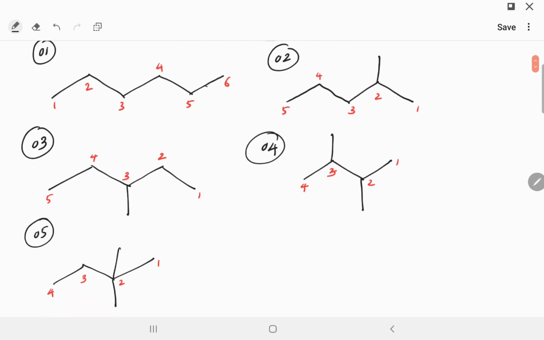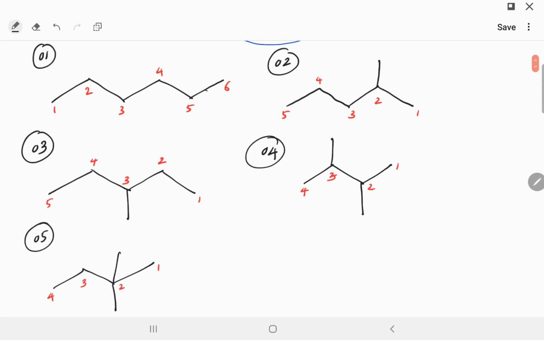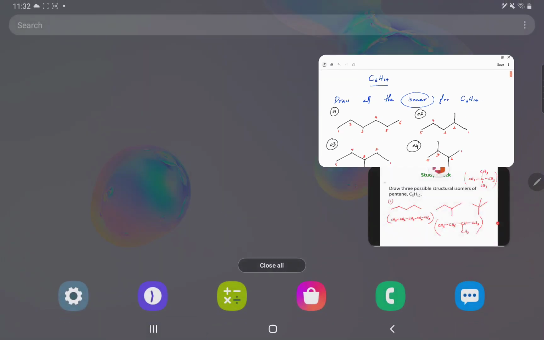All right, so I hope you followed it. Quickly check whether you can draw some more, but I think these are all the isomers that we can draw for C6H14. I'm sorry, I misspoke earlier. C5H10 is actually cyclopentane. C6H14. All right, let's go back to our lecture.